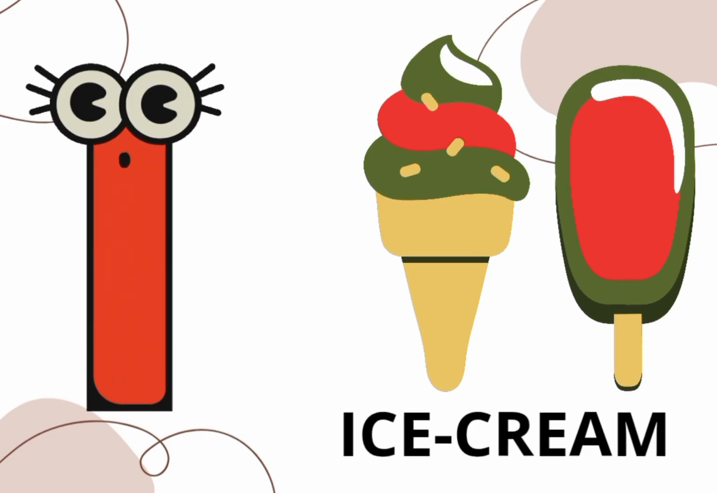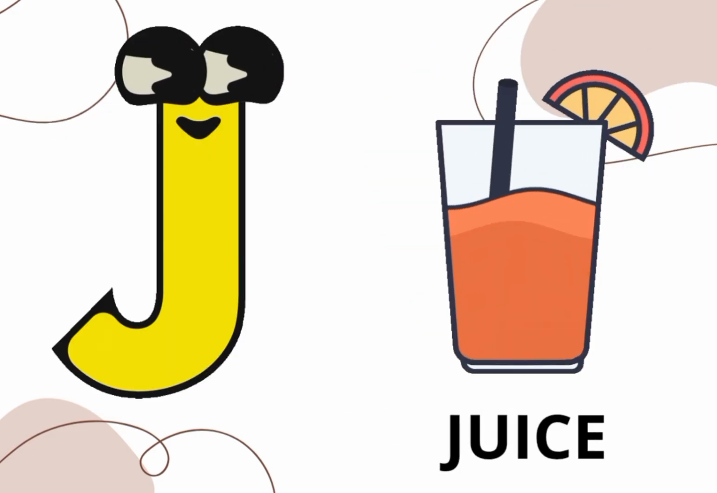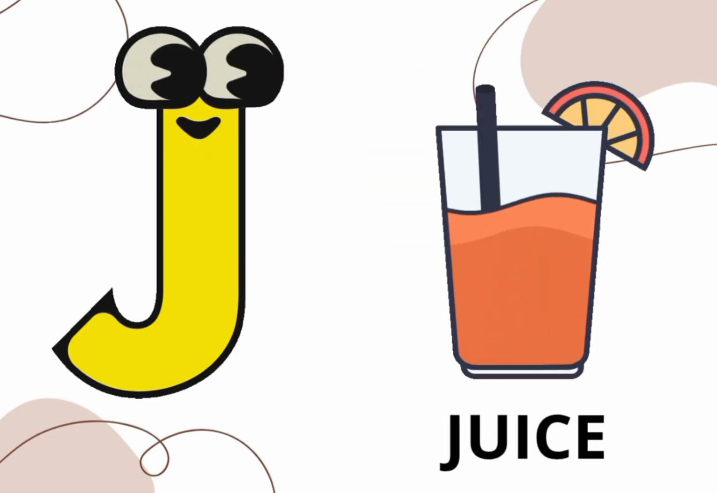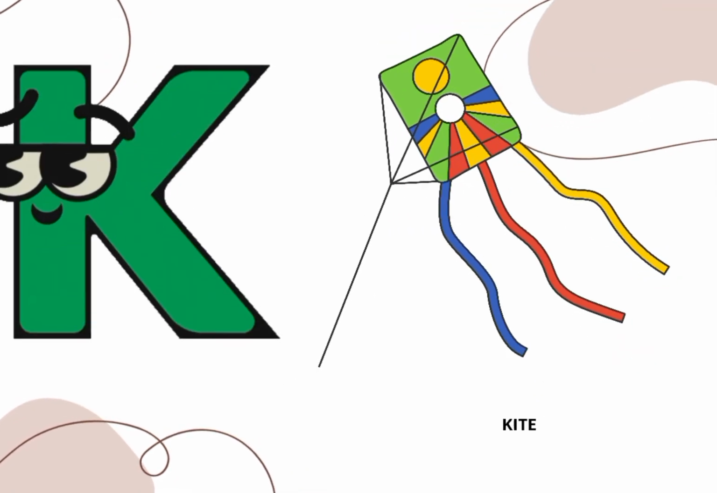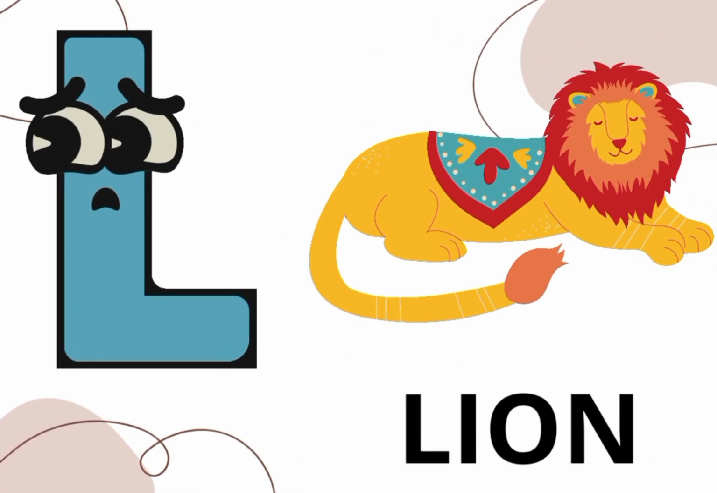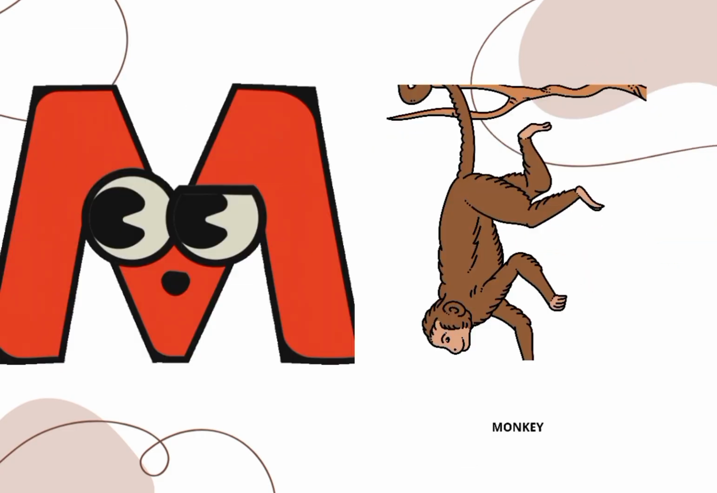I is for ice cream, sweet and cold. J is for juice, refreshing to hold. K is for kite, flying high and free. L is for lion, roaring with glee.